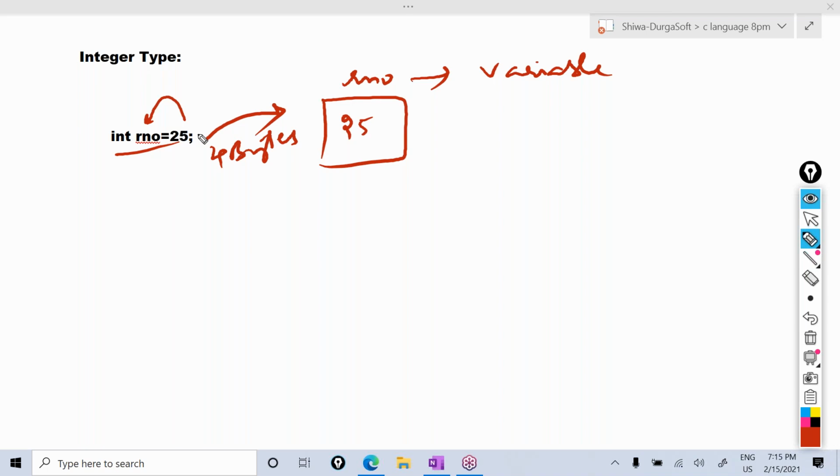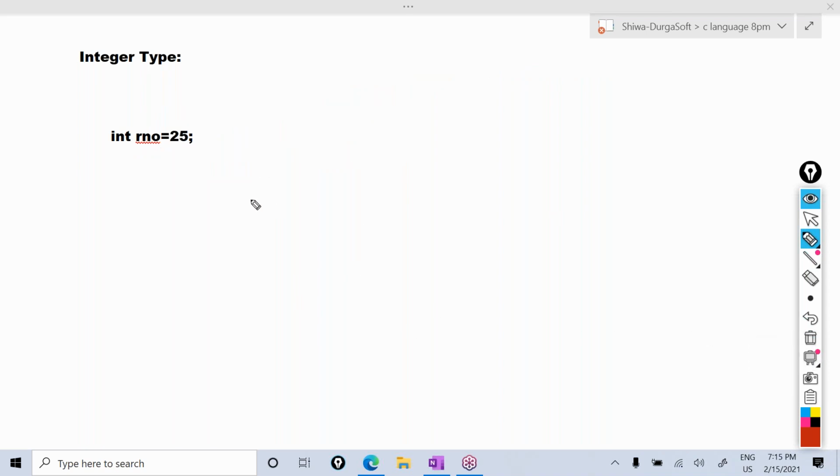Okay. So in the integer type, 4 types are there. For every integer type, some fixed size memory is there. Because of this memory, ranges are there. So what are those ranges? What are the memories? Let me explain about it. Listen.